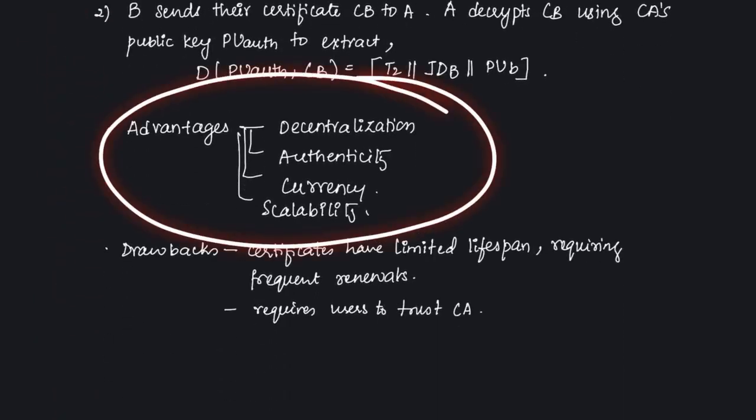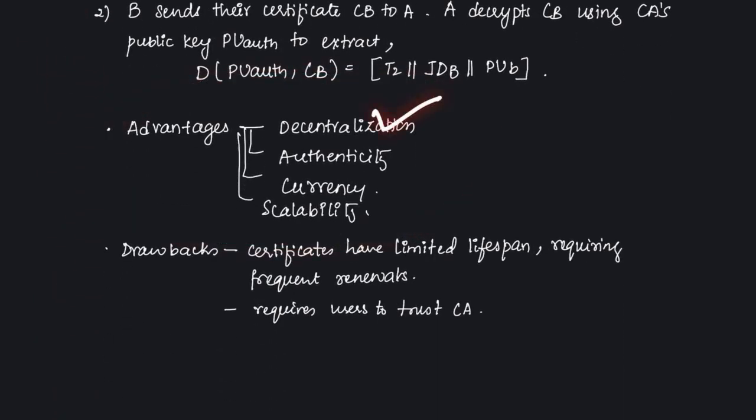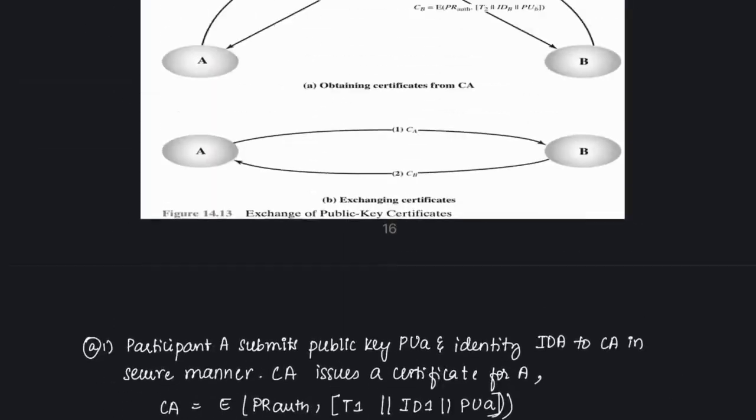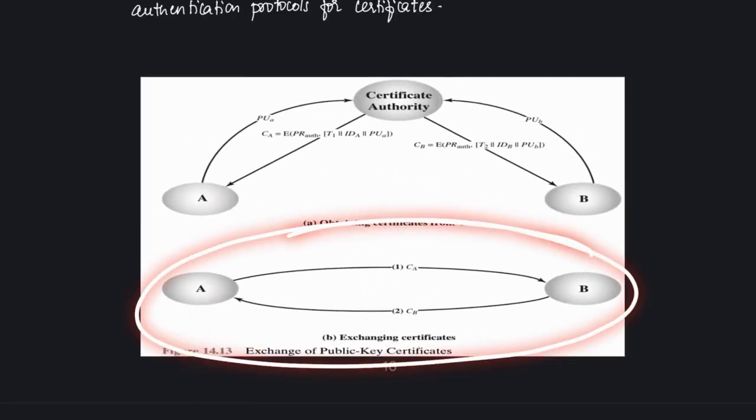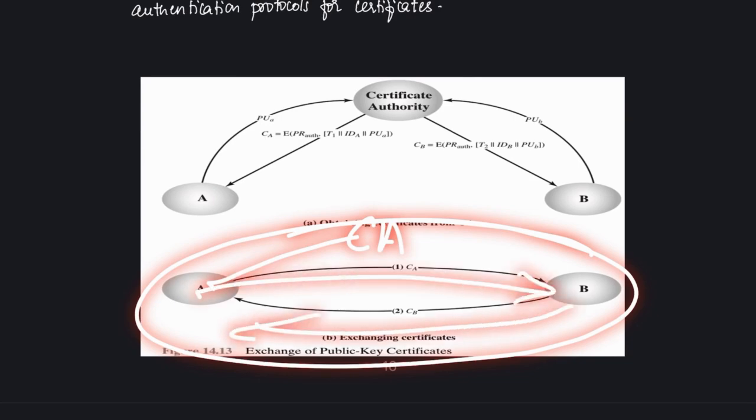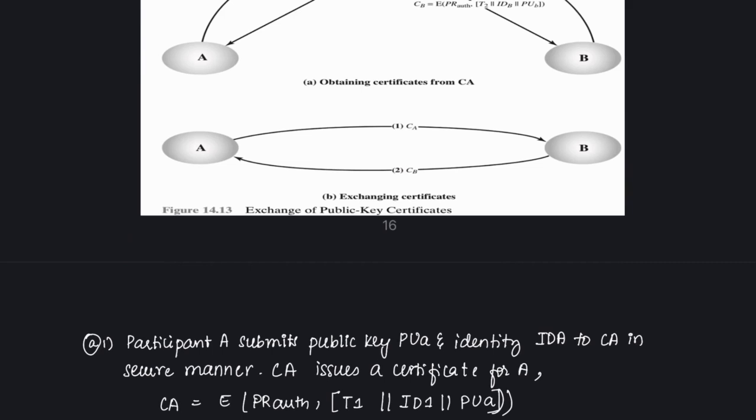Let's look into the advantages now. First one is decentralization. Once a user has a certificate, they can exchange keys with others without repeatedly contacting the certifying authority. After getting the certificate, they are not contacting the certifying authority; they are directly communicating with each other. That's what decentralization speaks of.